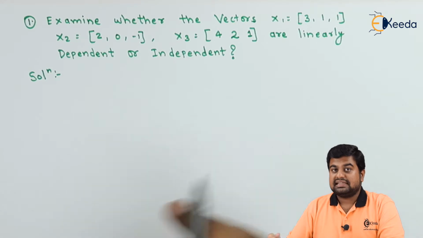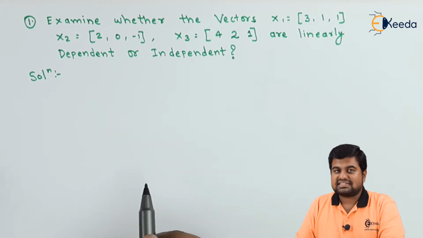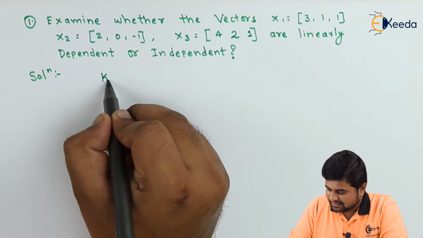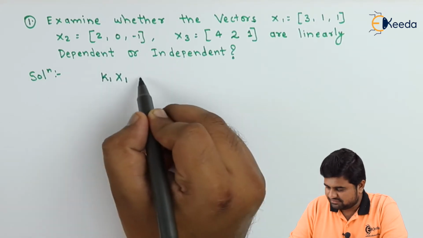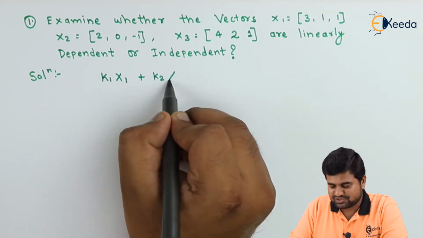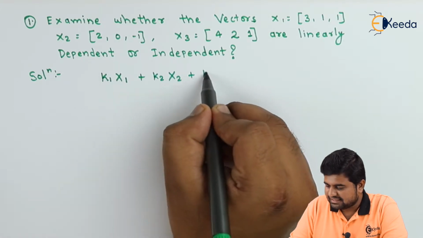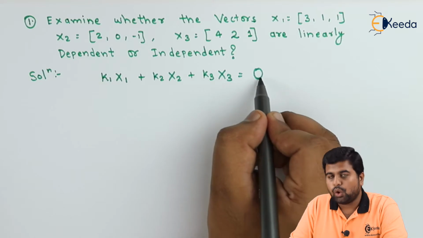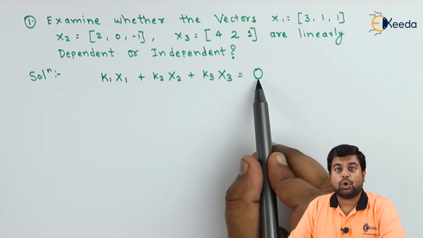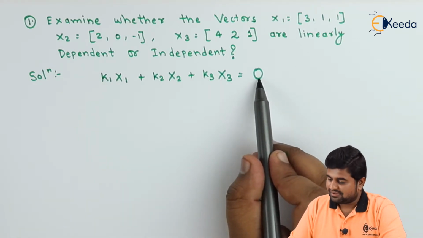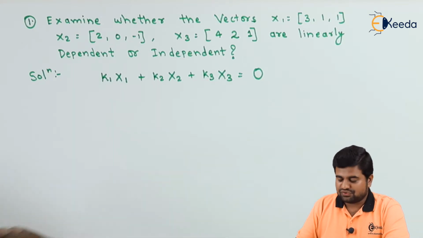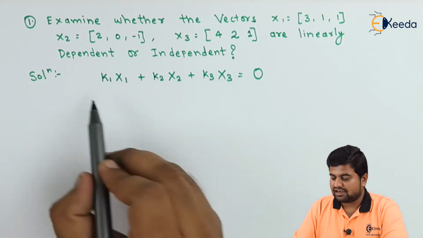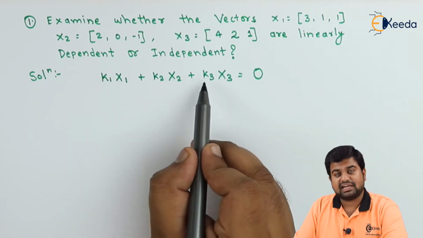So let us start with the standard equation which we had considered: k1 x1 plus k2 x2 plus k3 x3 is equal to O, that is the null vector. Let us put in all these values of x1, x2 and x3 and find the values of k1, k2, k3.